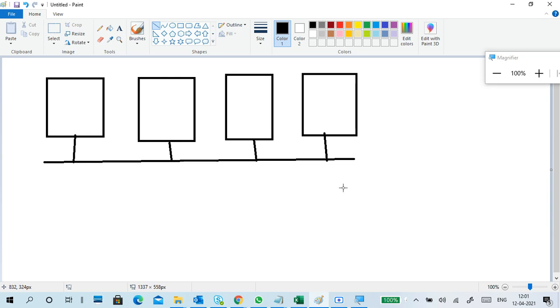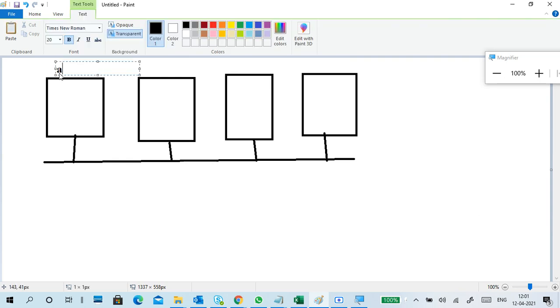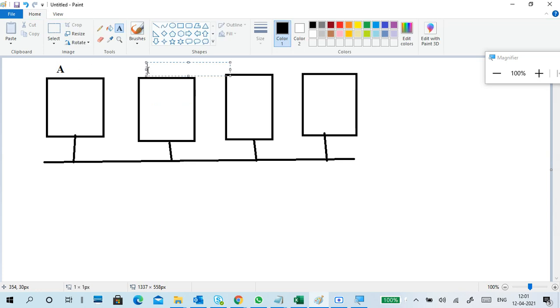There are symbolic representations for each and every thing. So this is PCA, PCB, PCC and PCD. Okay, so PCA wants to communicate with PCB. Everything is in a workgroup, and the member of workgroup is shown like this.